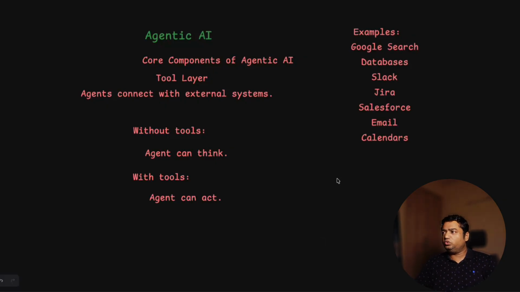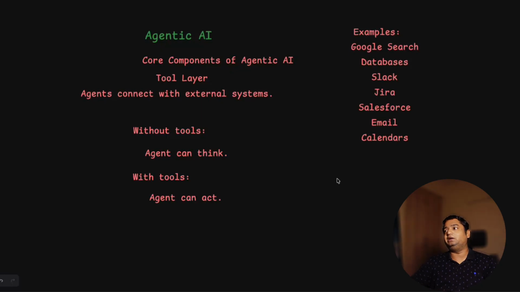So if you talk about the tools, a few basic tools are Google search. It can search some of the output from Google, combine it with their internal search, and then it can feed that to an LLM, which can give you the response. It can connect to databases as one tool, Slack, Jira for getting ticketing tool information and historical support tickets, Salesforce, email, calendar. So these are a few of the tools which are now available to agentic AI.